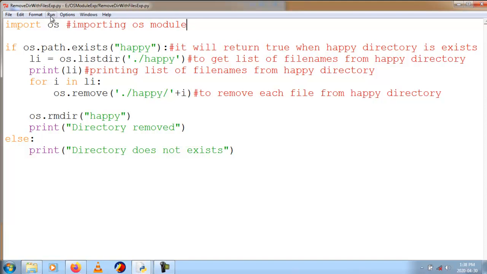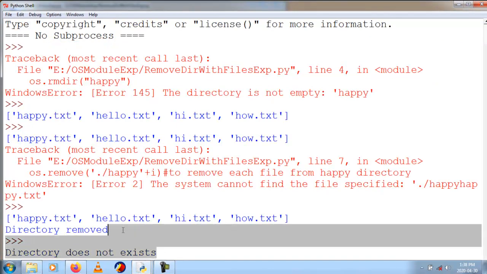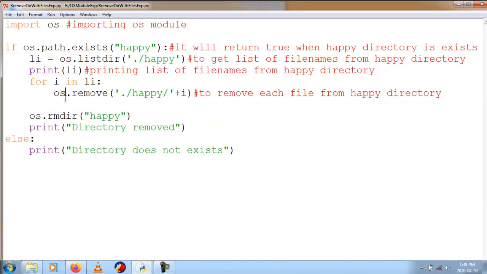Now what will happen if I run this code? Directory does not exist. So this is our code, and that's all about how to remove a directory when it contains text files inside the directory.